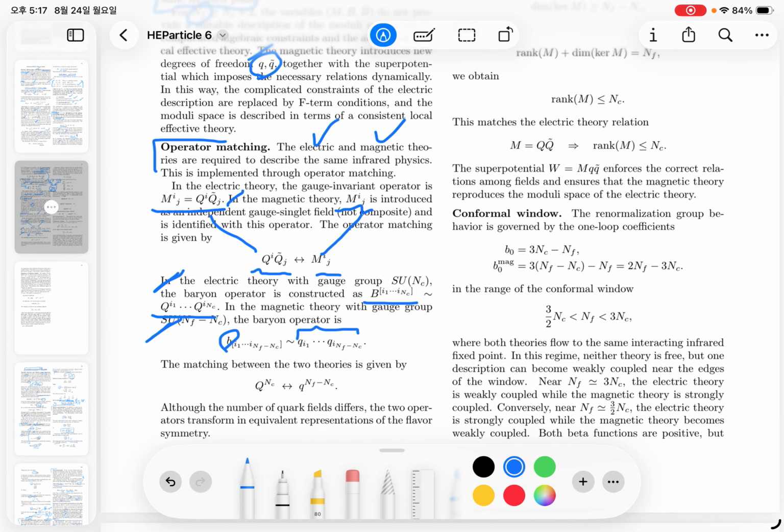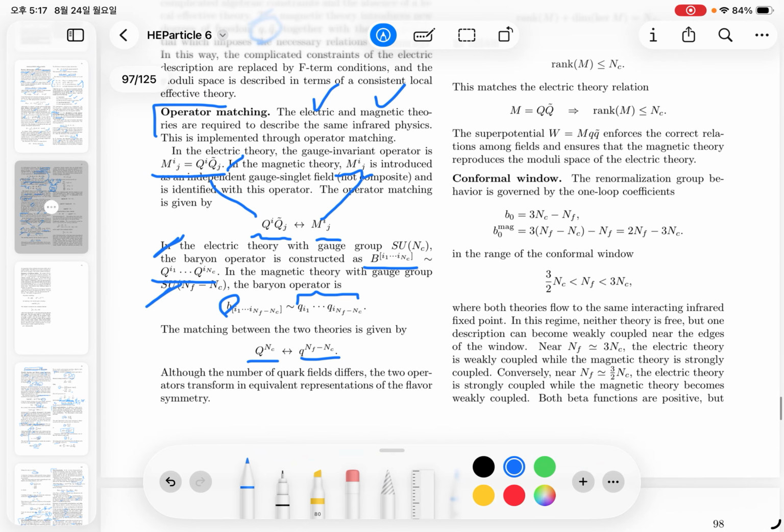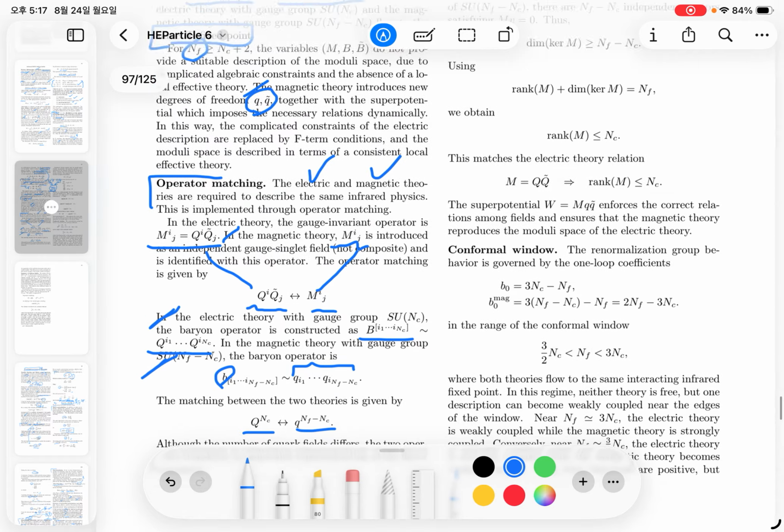So the operators are matching between these two theories: the baryon operators are given by Q to the NC, and the small q to the NF minus NC. Although the numbers of the quarks and the dual quarks are different from each other, the two operators transform in equivalent representations by the flavor symmetry.